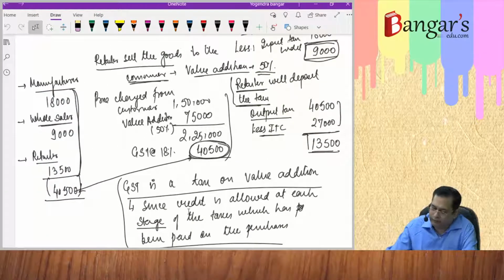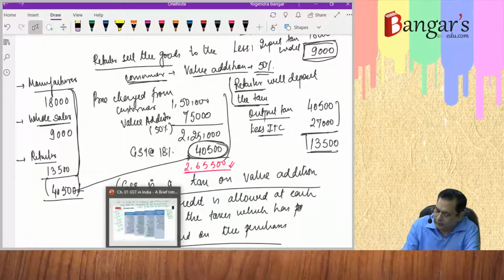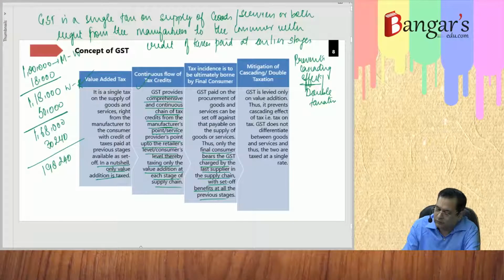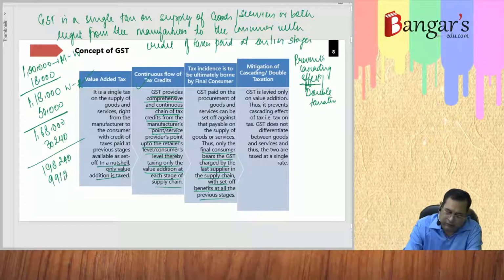Again 50%. So there the price was 2 lakh 65,500, which was ultimately the price borne by the consumer. And now here you look, 198,240. The value addition part is say 50% in this particular circumstance, 99,120, and then again tax will be levied.